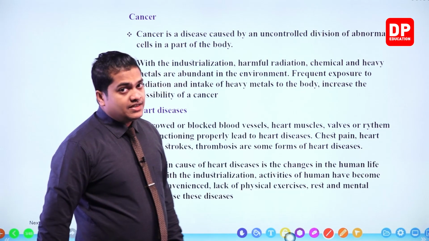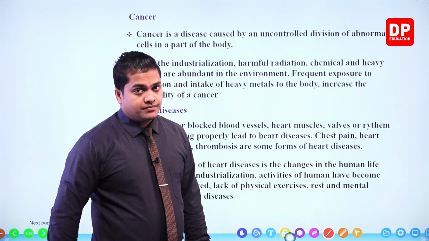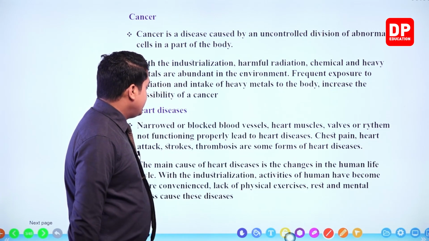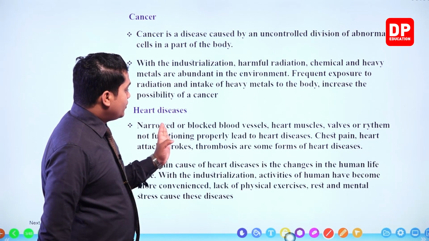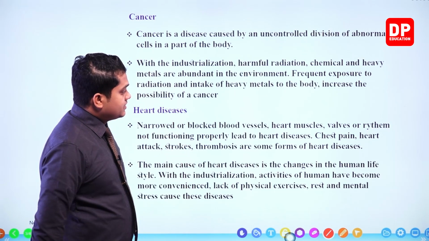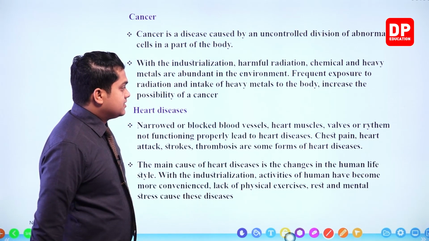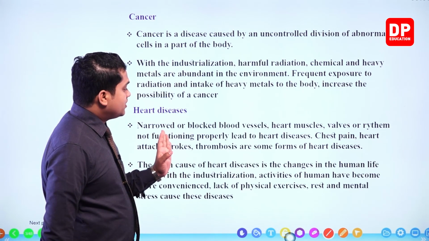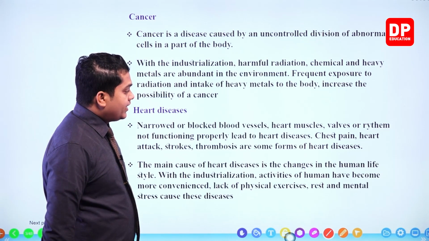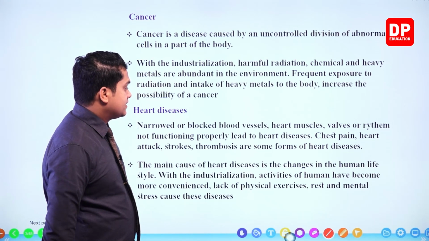So the next one is heart diseases, my dear children. So here it is given, right? Narrowed or blocked blood vessels, heart muscles, valves, or rhythm not functioning properly will lead to heart diseases.